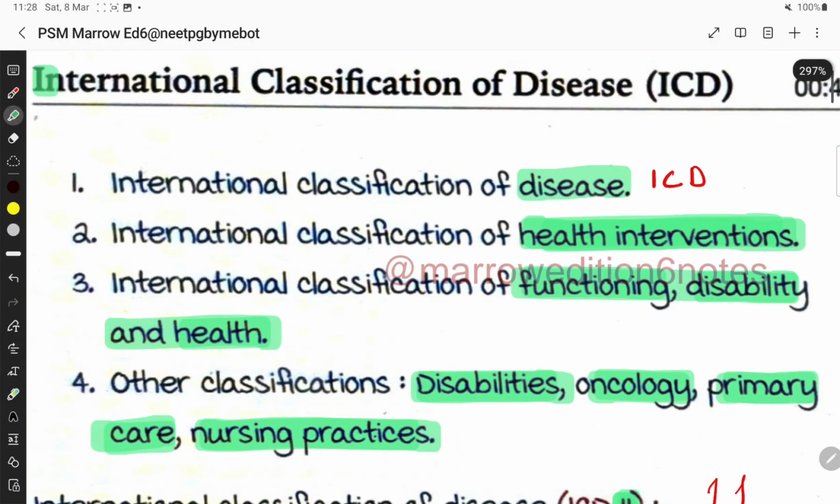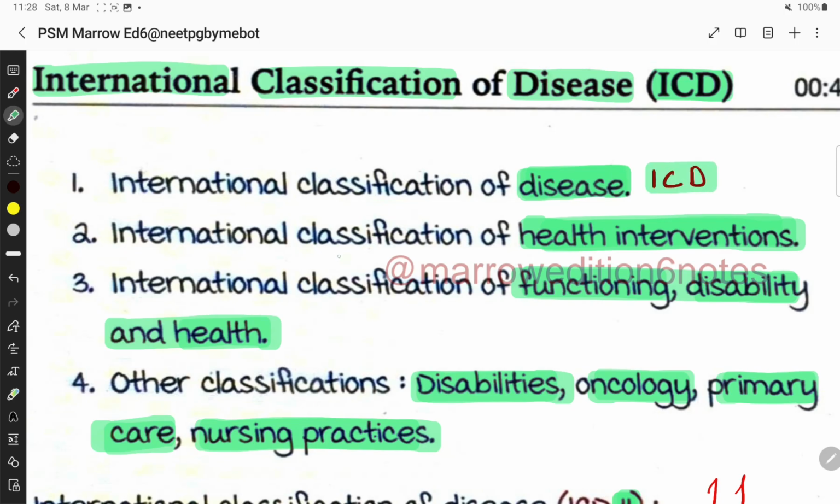The topic is International Classification of Disease or ICD. There are many classifications of health. First is International Classification of Disease or ICD.